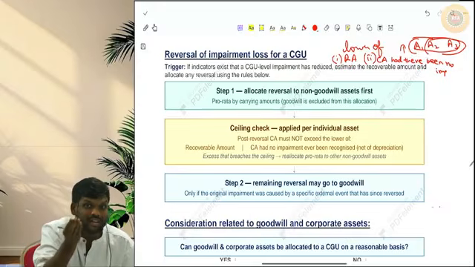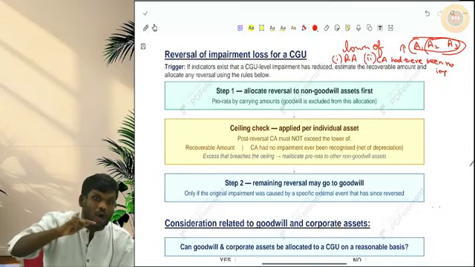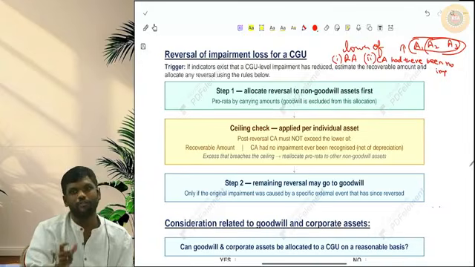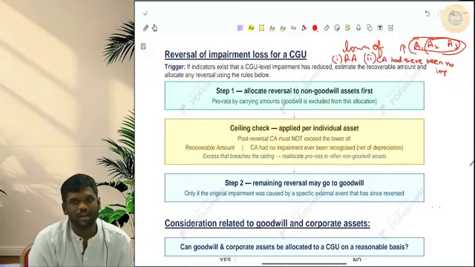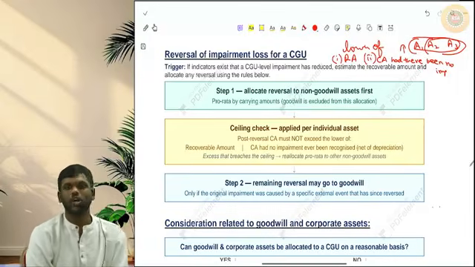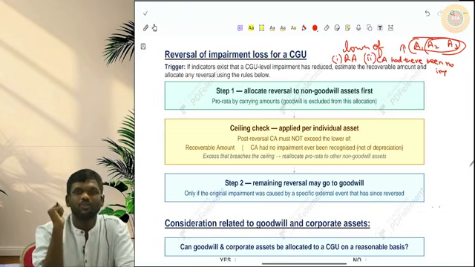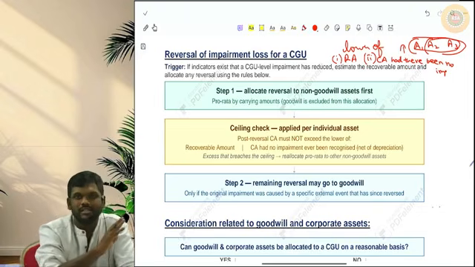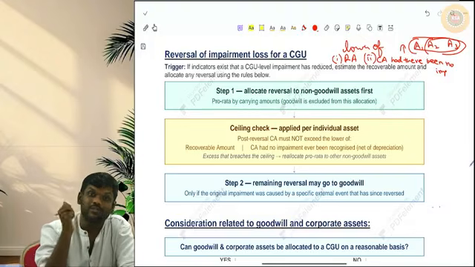When you reverse, the individual asset's value will increase. What does AS-28 say here? That value should not go above the lower of the recoverable amount of that asset and the carrying amount had there been no impairment loss. Remember this, sir. But what if I want to reverse for goodwill? Can I reverse, sir? AS-28 says you can reverse, but you must satisfy two conditions.